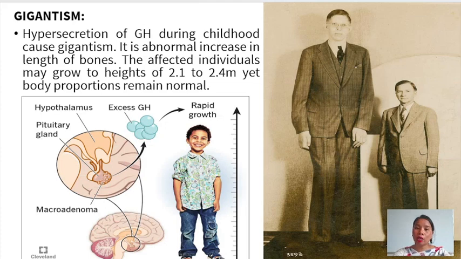So, during childhood, increase or excess secretion of growth hormone leads to gigantism. It is an abnormal increase in the length of bones. The affected individuals may grow to a height of 2.1 to 2.4 meters, yet body proportions remain normal.